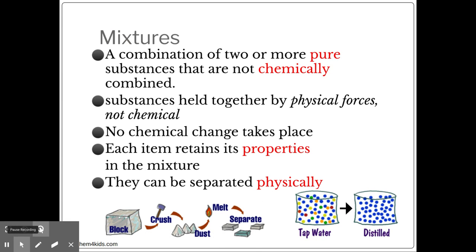If you have two liquids, with distillation, one of the liquids will have a lower boiling point than the other, so it will evaporate and go through a condenser. As it goes through its gas phase, the condenser is going to allow it to cool back down, and then it goes into a liquid in another container. So these are just all physical ways to separate mixtures.